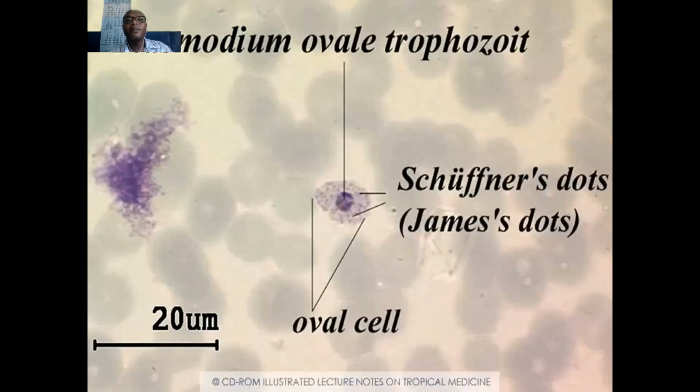So Plasmodium ovale, that is how it looks like. It's called Schüffner's dots or James's dots.